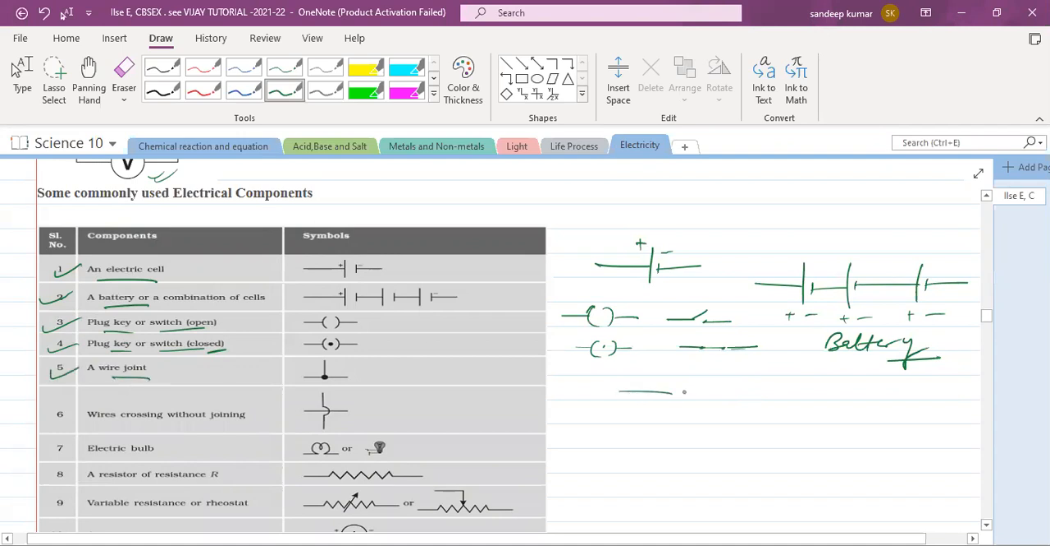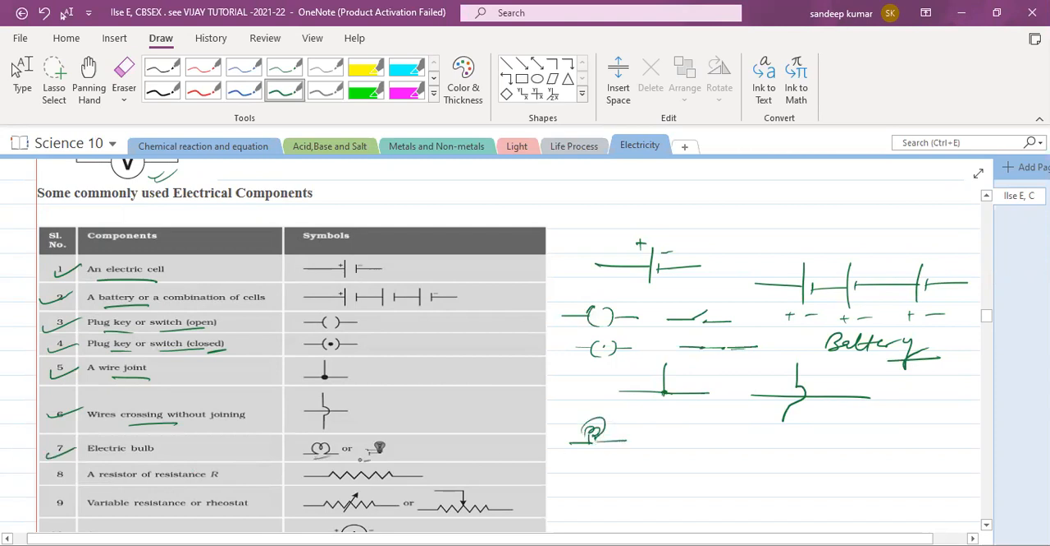Wire joint is like this. Wire is coming and this is joining. So, wire joint. Okay, wire crossing over means if suppose two wires are there which are not connected, so this can be represented like this. Okay, wire crossing over. Electric bulb or lamp is represented like this.